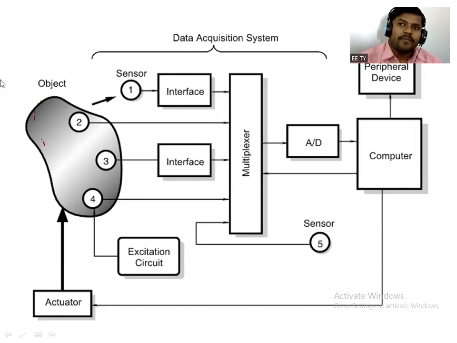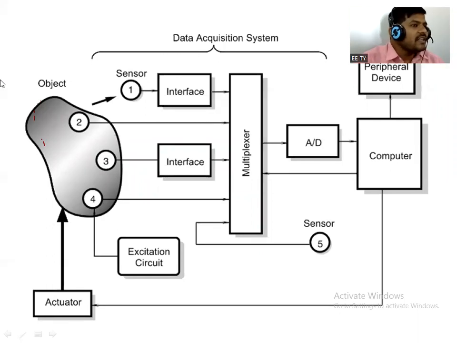Okay, now these sensors 1, 2, 3, 4 are used to sense the condition, the parameter, the quantity of that object, right? So this sensor is called an extrinsic type of sensor. All of you understood?